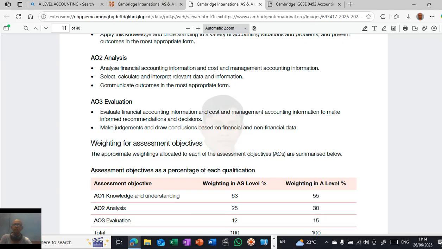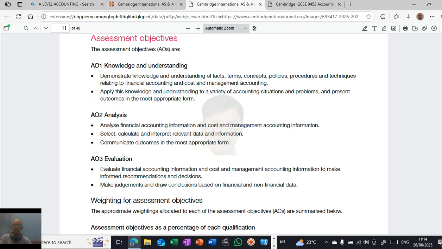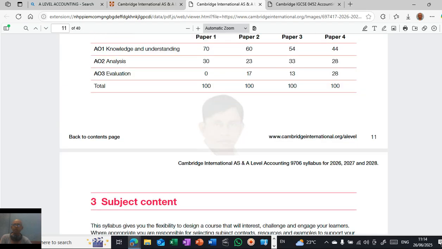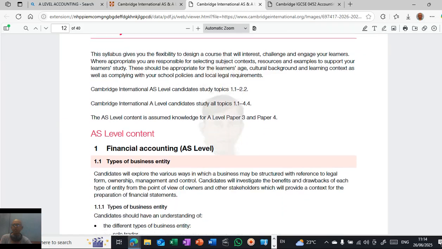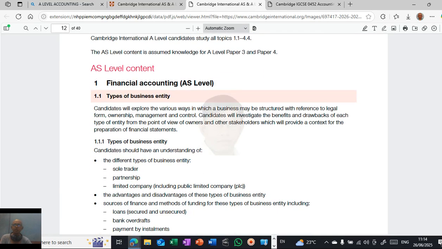There are three stages for you to learn the subject. One is knowledge and understanding, first thing, then analysis and capability, then evaluation skills. All these things are required. To understand this, your conceptual skills should be very strong. Application of conceptual skills is very much important. So, the AS level content.